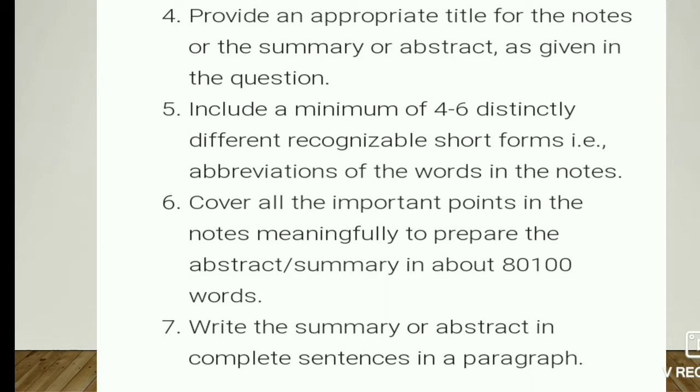Fifth, include a minimum of 4 to 6 distinctly different, recognizable short forms or abbreviations of words in the notes. Cover all the important points in the notes meaningfully to prepare the abstract or summary in about 80 to 100 words. Write the summary or abstract in complete sentences in a paragraph. It means in the summary we have to write 80 to 100 words from the paragraph.